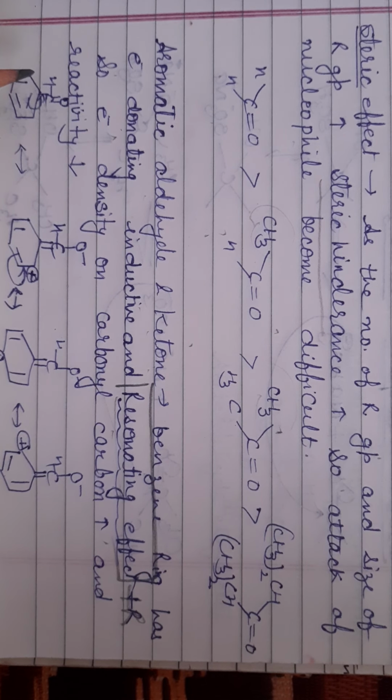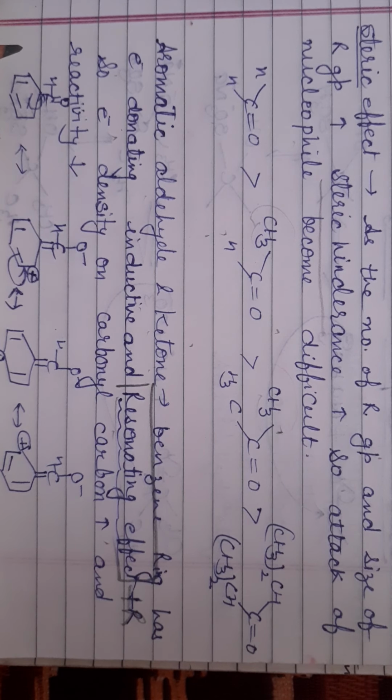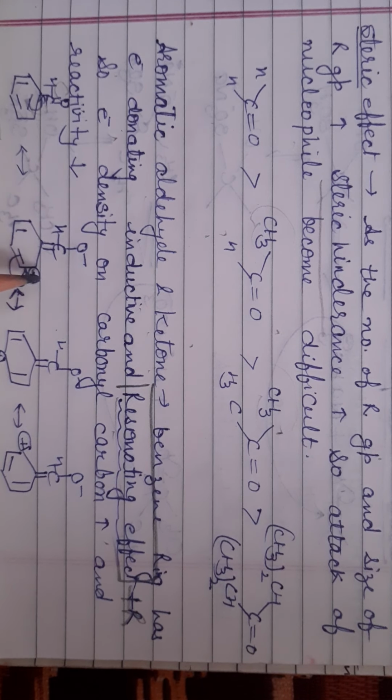So attack of the nucleophile becomes difficult, because when carbon has less positive charge, then the attack of the nucleophile does not take place. See here that this electron shifted here, this electron shifted here, so this bond becomes a double bond, and here carbon shows a positive charge at the ortho position in the benzene ring, and oxygen carries a negative charge.